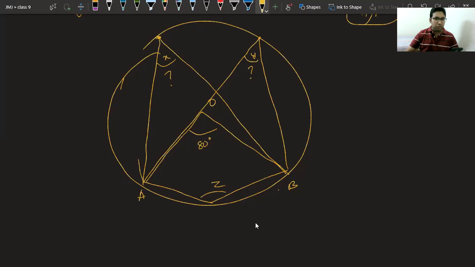Still, if we have one more point like this, suppose this is W, can I say X, Y and W are the same? Yes, because the 3 points are lying on the same remaining portion of the circle. But this Z is lying on the arc itself, not on the remaining part of the circle.